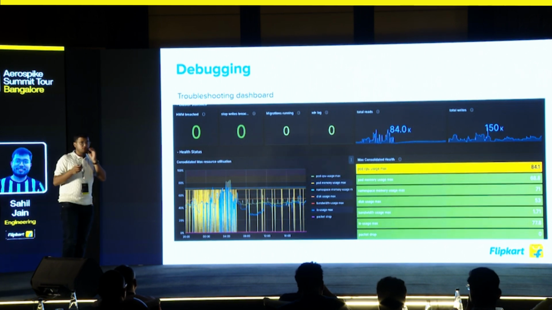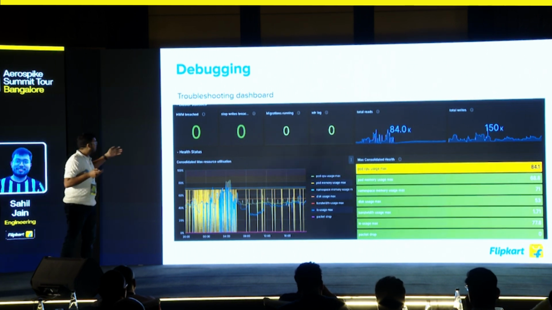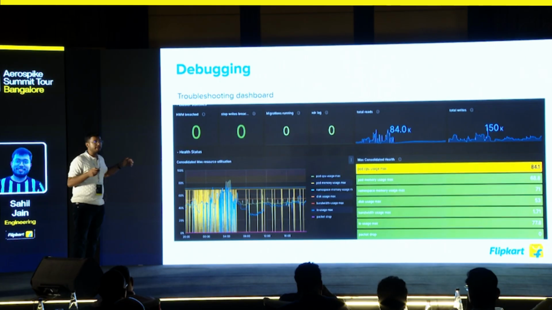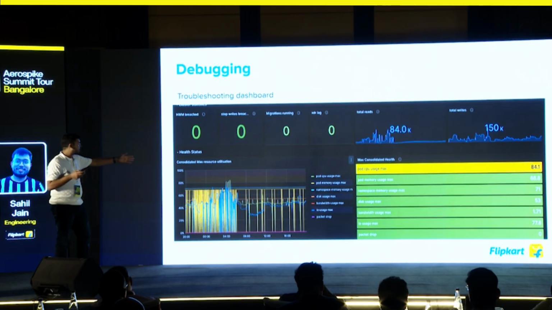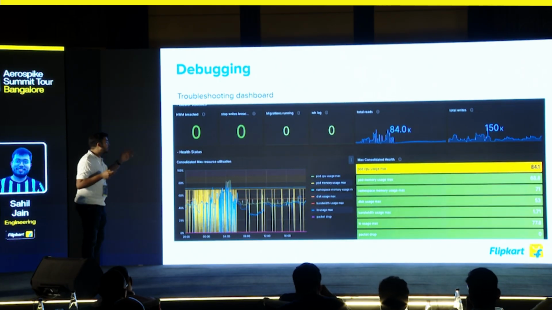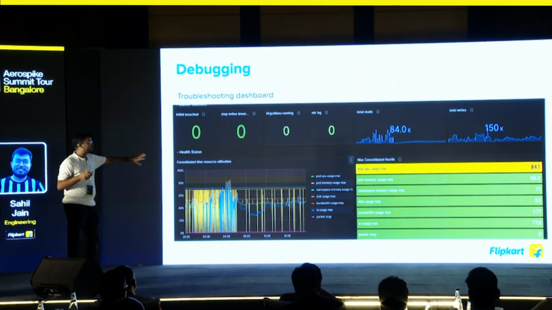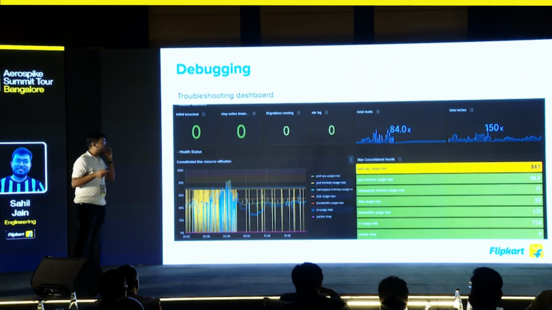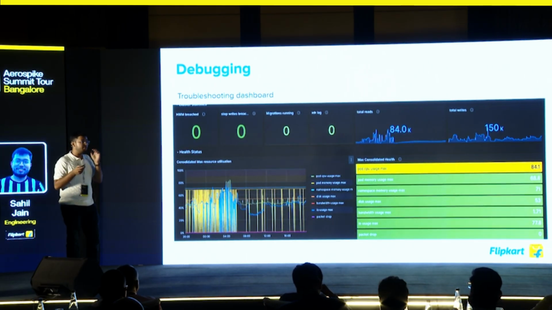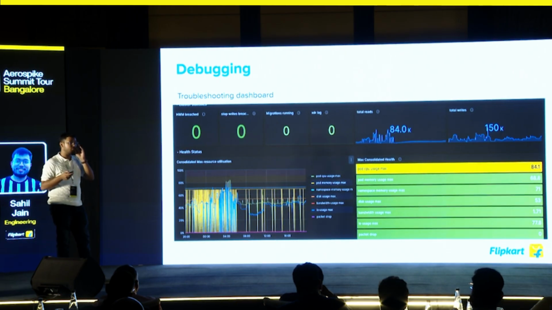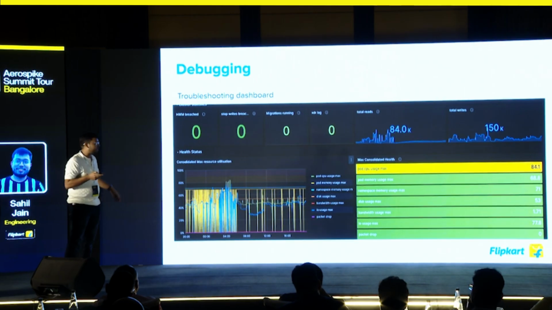This is a unified dashboard that we have created, a mix of Aerospike and infra. You can see the infra detail, the pod usage, the memory, namespace usage, bandwidth, all this is calculated, and we check whether it is breaching a certain threshold. If the cluster is not scaling, what can be the factor? Either it is the infra or the Aerospike server itself is not able to scale up. This helps us troubleshoot the requirement.